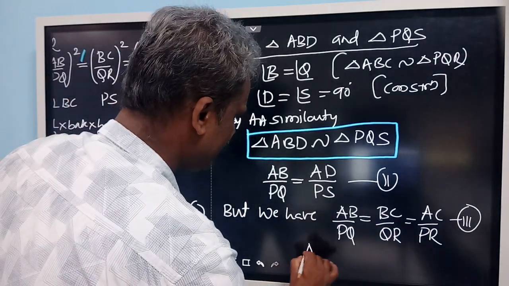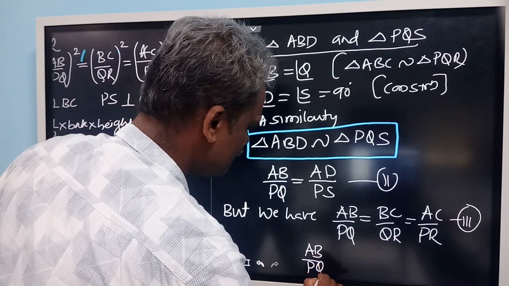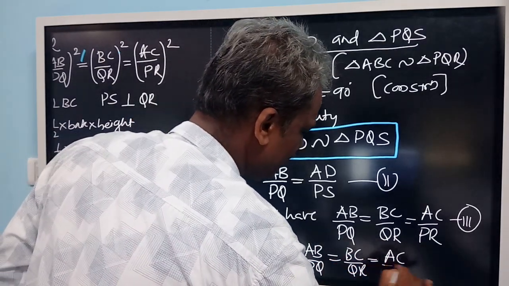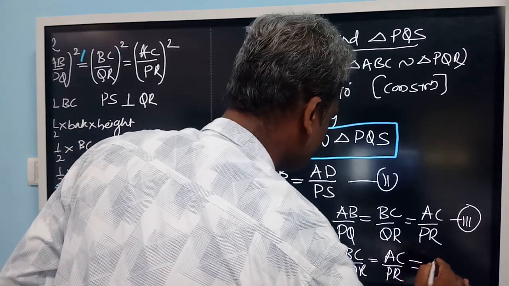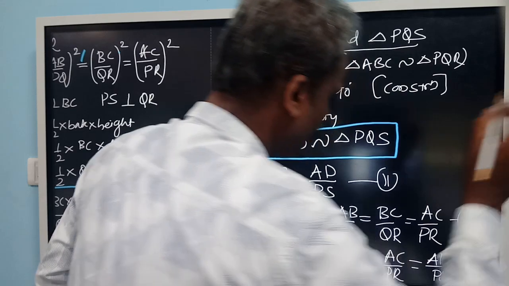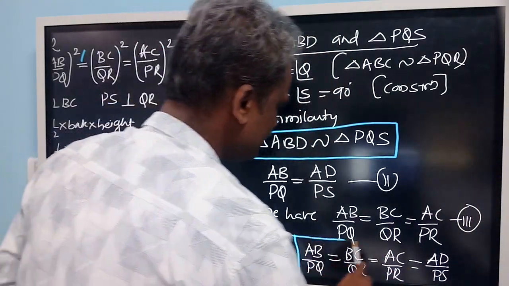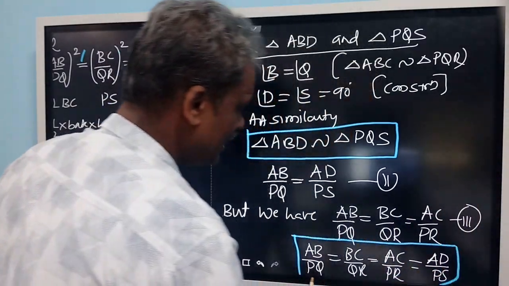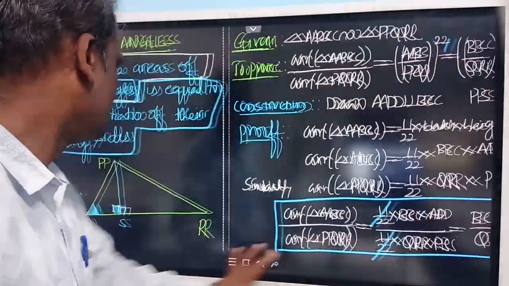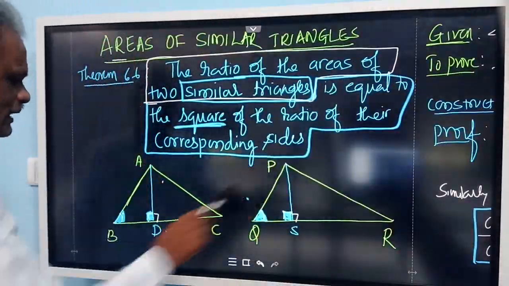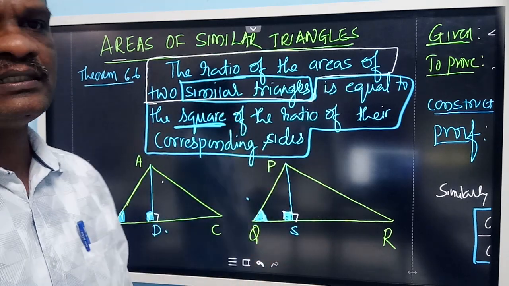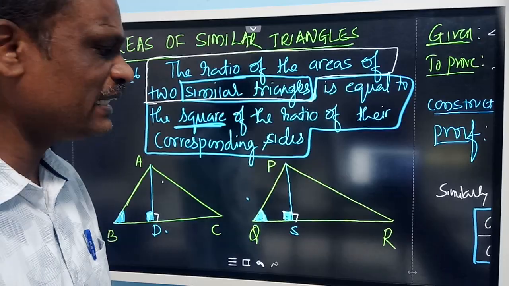So therefore I can write AB by PQ is equal to BC by QR is equal to AC by PR is also equal to AD by PS. See, sides and median are all proportional now. Sorry, AD by PS is not median, it is altitude. We proved that AB by PQ, BC by QR, AC by PR as well as AD by PS. Altitude is also proportional to their sides.